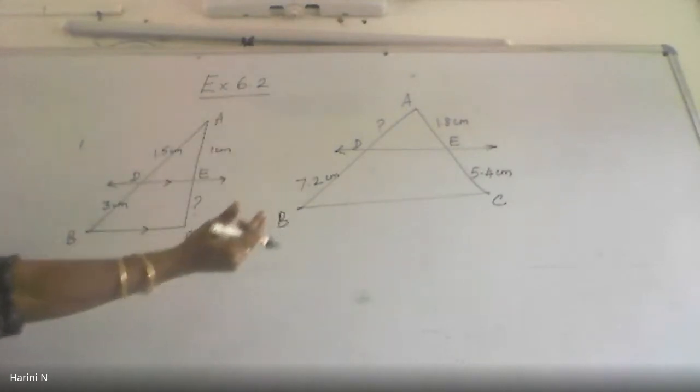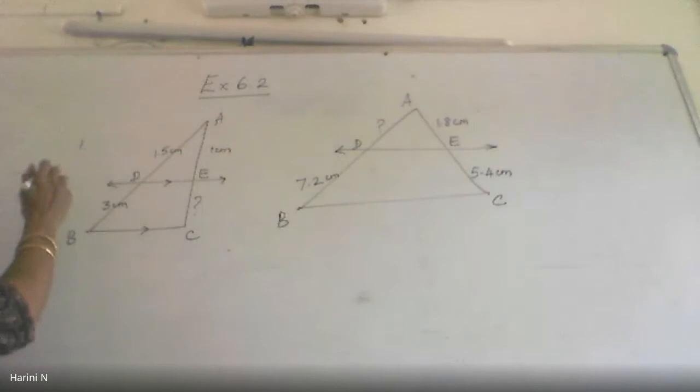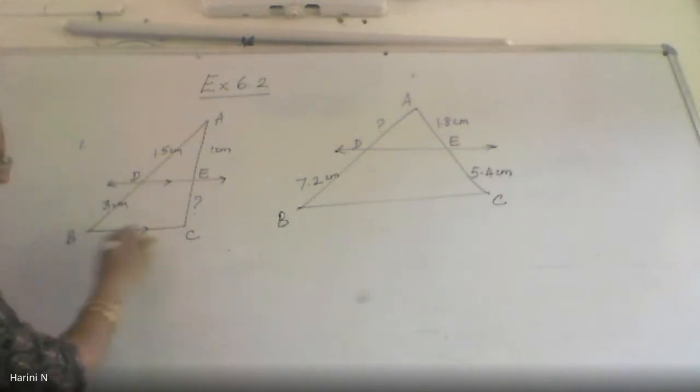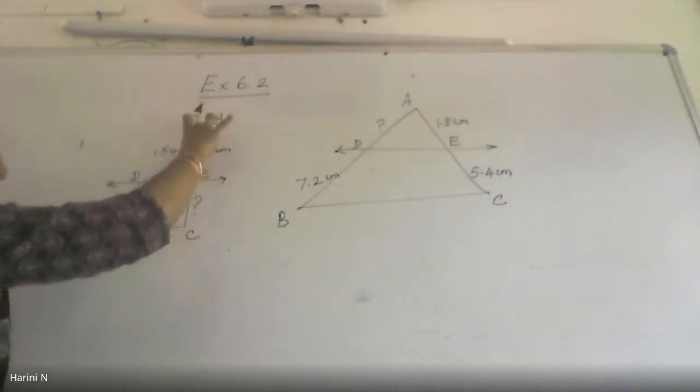Yes, ma'am. What does the basic proportionality theorem tell me? In a given triangle ABC, if there is a line intersecting any two sides of a triangle such that it is parallel to the third side, then the other two sides are divided in the same ratio.